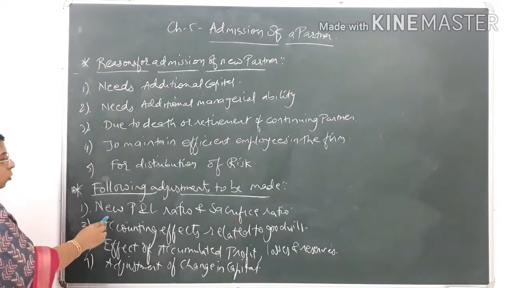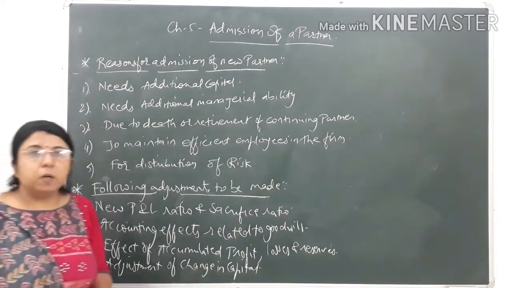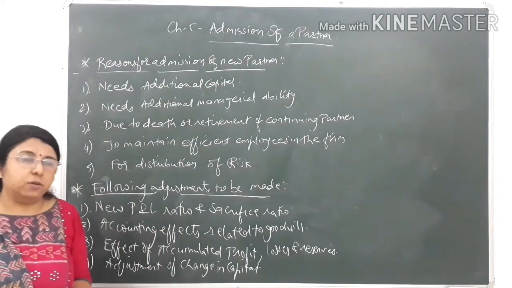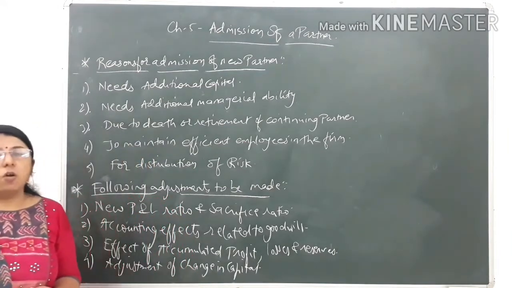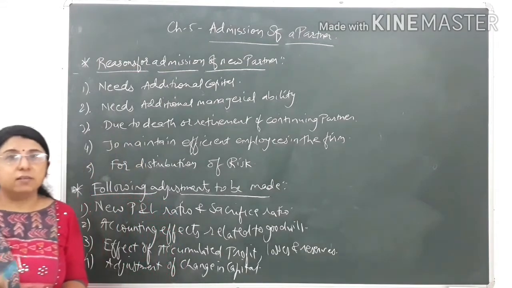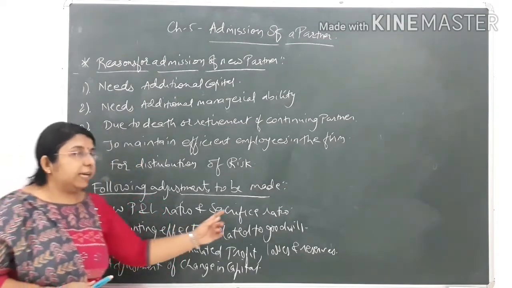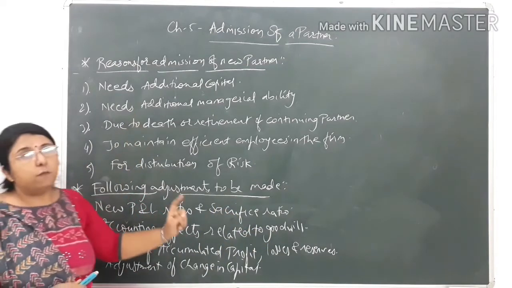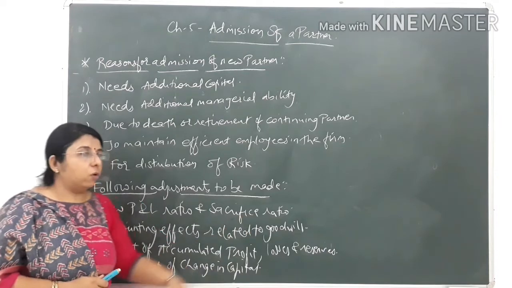The first one is the new profit and loss sharing ratio and sacrifice ratio. Students, in the last chapter, chapter number 4, we have already studied the new profit and loss sharing ratio and the sacrifice ratio. The formula is old share minus new share. Because of the admission of the new partner, the existing partners have to sacrifice some of their share in favor of the new partner. That is called the sacrifice ratio. These are the adjustments that we have to make due to admission of a new partner. The practical sums related to this point will come in the further exercises of this chapter.